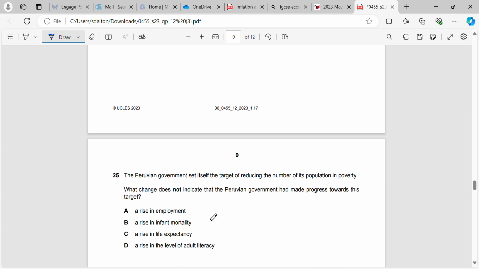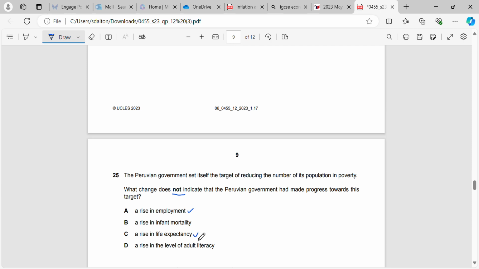Okay, question 25. The Peruvian government sets itself the target of reducing the number of its population in poverty. What change does not indicate that the Peruvian government has made progress? So essentially we're looking for the three that do indicate progress. A rise in employment would definitely result in progress for reducing poverty.